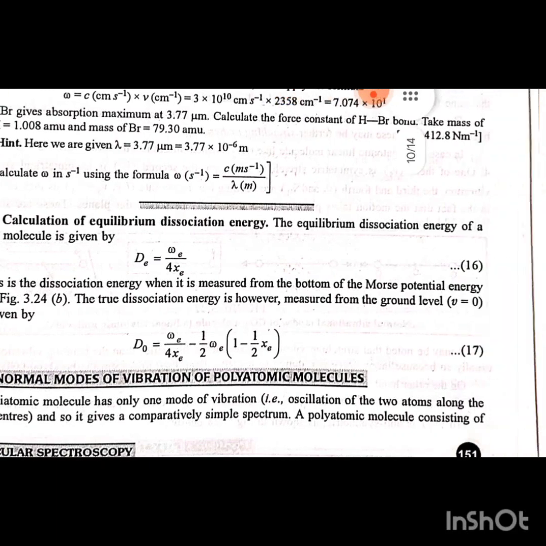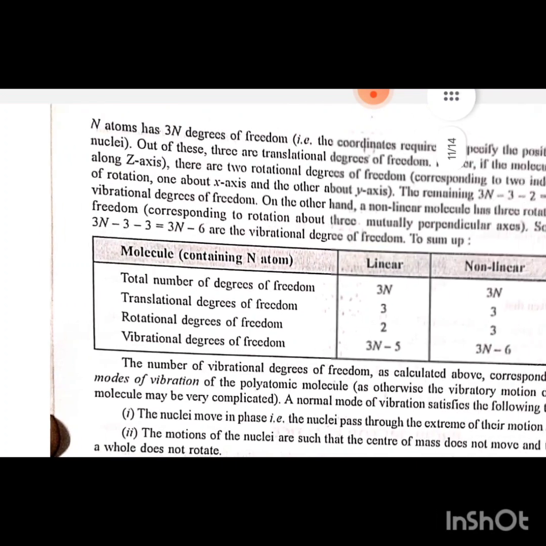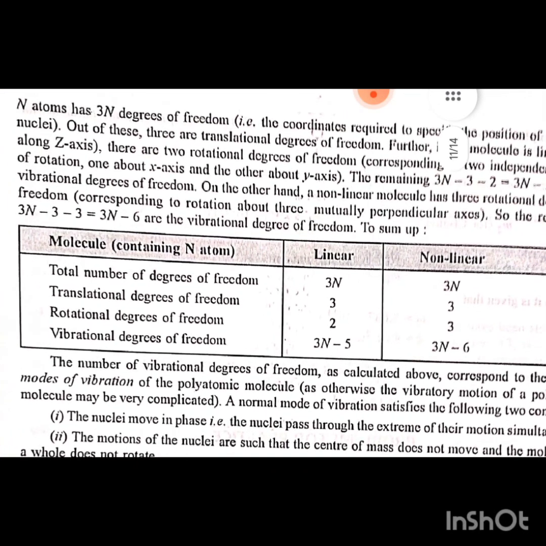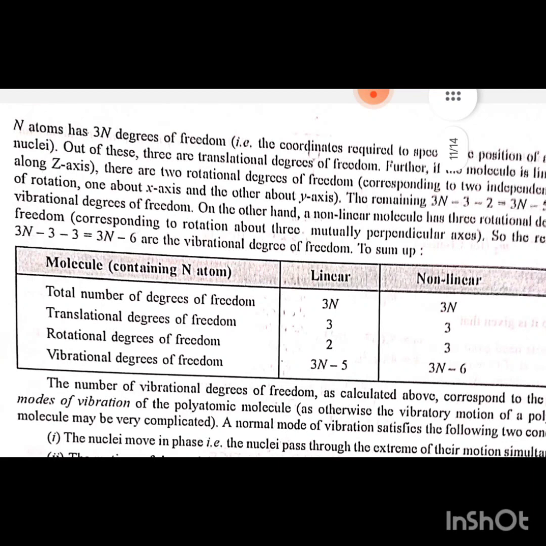A polyatomic molecule consisting of n atoms has 3n degrees of freedom, that is, the coordinates required to specify the positions of all the n nuclei. Three of these are translational degrees of freedom. Further, if the molecule is linear, along the z-axis, there are two rotational degrees of freedom corresponding to the two independent modes of rotation, one about the x-axis and the other about the y-axis. The remaining 3n minus 3 minus 2, equal to 3n minus 5, are the vibrational